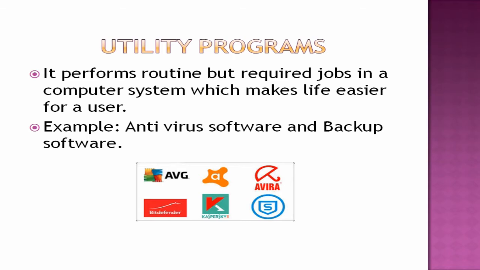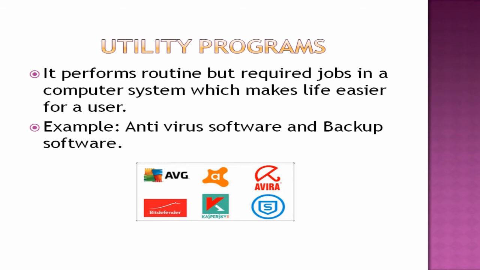Okay, it will ask you if you download something. It will tell you, yeah, this file may be harmful to your computer. It will update your computer when you use the internet. Backup software. What does backup mean? Okay, if you have so much data in your computer, this backup software will take the backup of this data, and whenever there is any problem with your computer, if it crashes, your hard disk crashes, your data will get lost. At that time you can take your backup from the backup software. So these two are called utility programs.